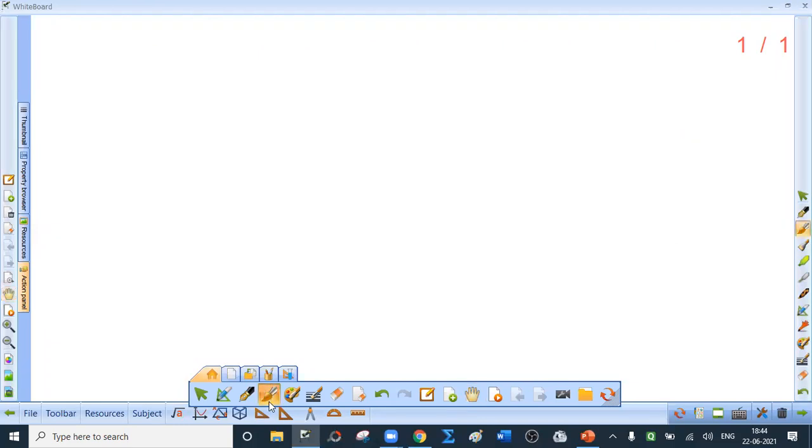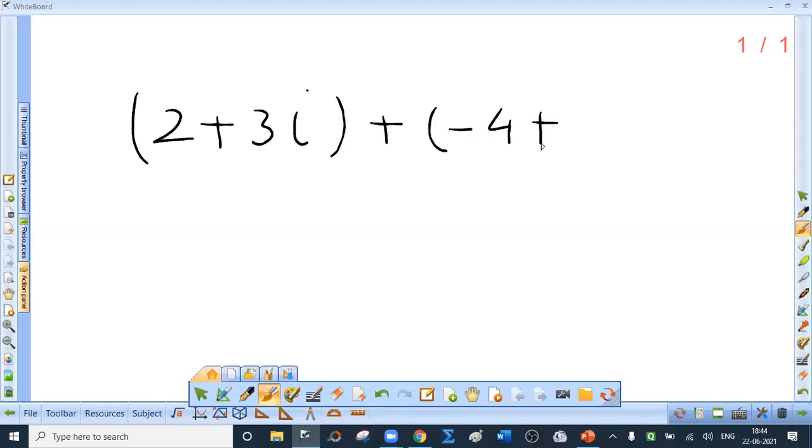Before I tell you the actual definition, I will give one particular example because it can be understood easily. If I ask you to add 2 plus 3i to which complex number? Minus 4 plus 7i. What will you do? Yes, very good. You will add 2 to minus 4. That is, you will add real part to real part. What is addition of 2 and minus 4? Minus 2. Very good.